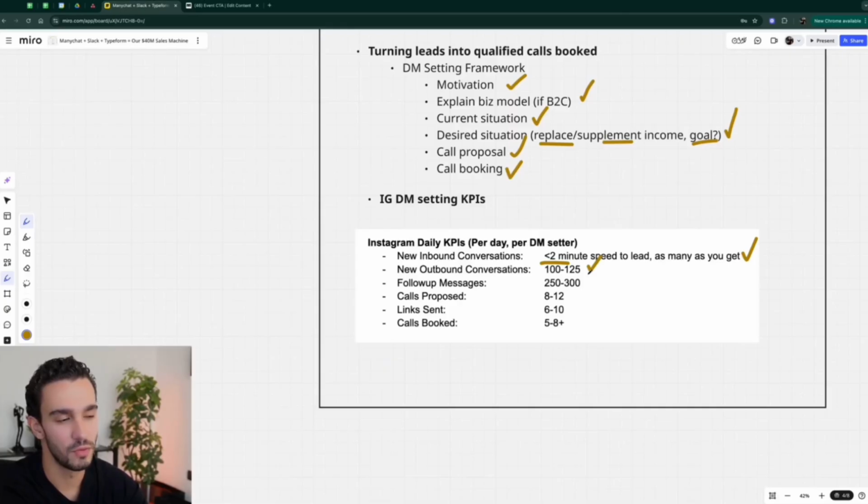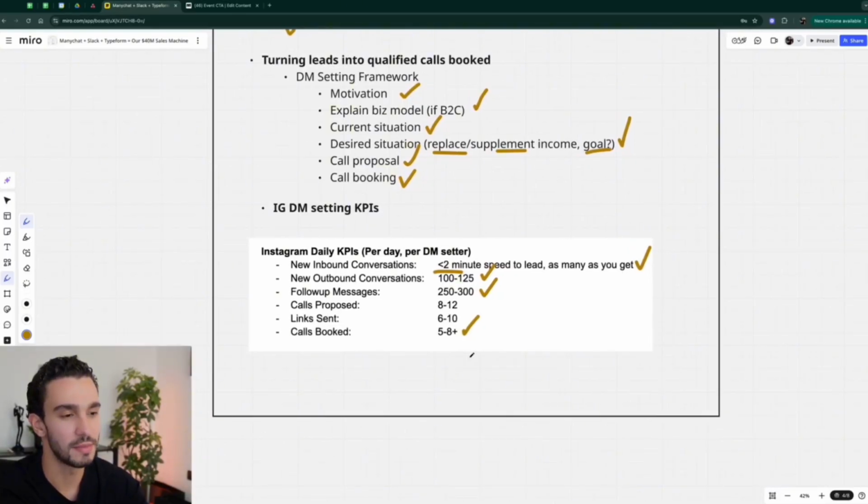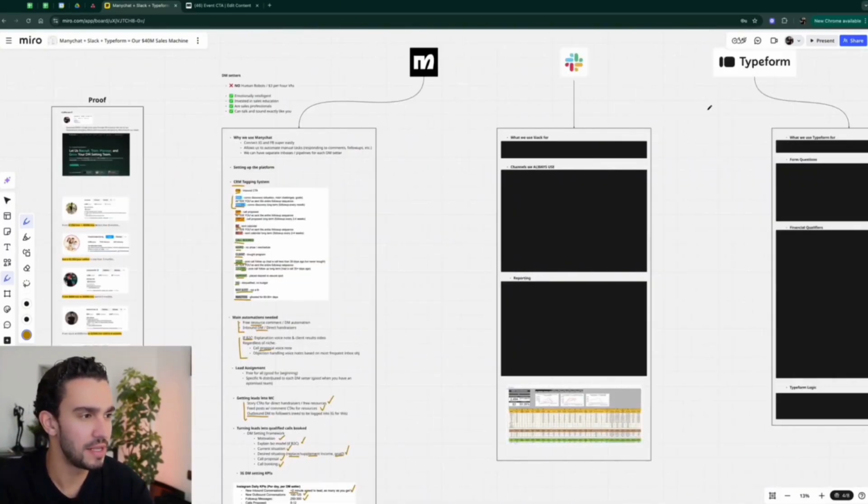I typically wouldn't recommend doing more than 250 per day, just to make sure you're not going to risk your account or the safety of your account. As far as follow-up messages, we shoot for 200 to 300 per day. And then calls proposed, 8 to 12, links sent, 6 to 10, and then calls booked, 5 to 8 is what we want to see typically on an average day from a DM team or from a DM setter that we're working with. So that's Manychat and basically Instagram there for you.